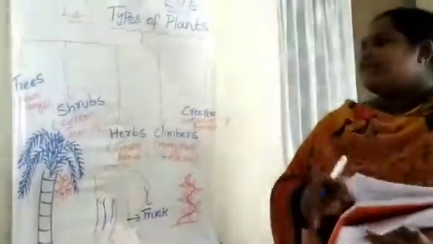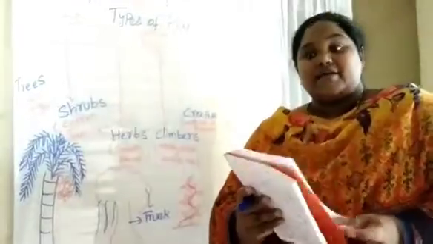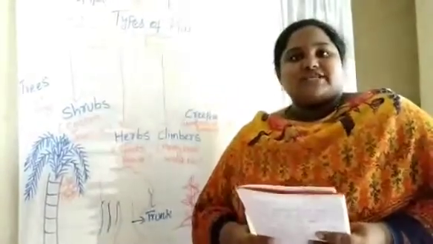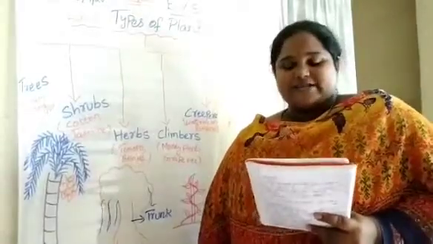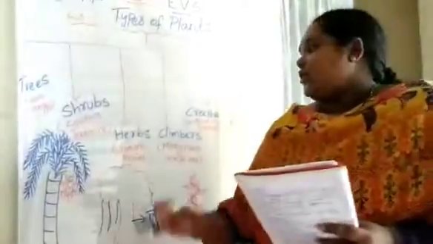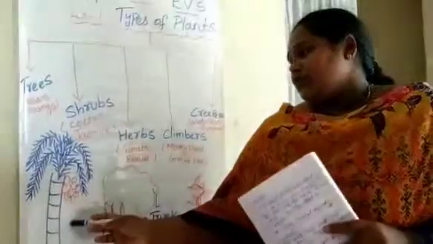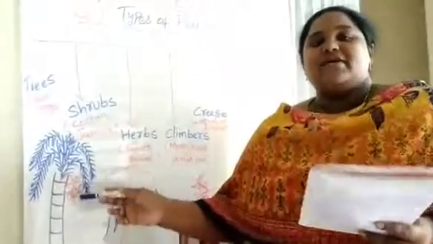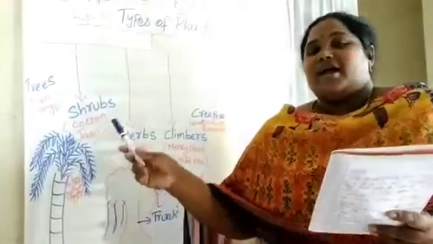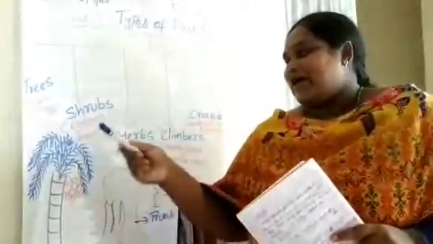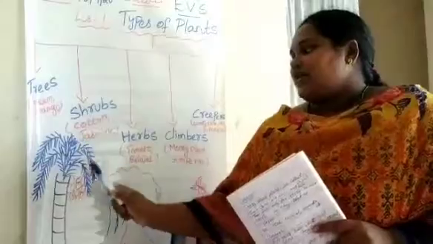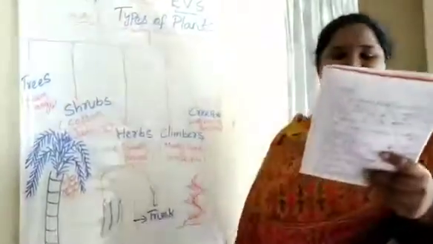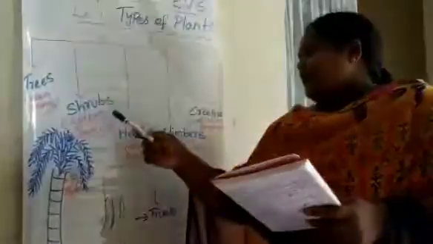And these trees live for many years, more than 100 years. So most of the trees are green in color. They give us fresh air, that is oxygen. Some trees don't have branches, like the coconut tree, papaya tree, date tree, palm tree and banana tree. They don't have any branches. This is a coconut tree and these are leaves. They don't have branches.